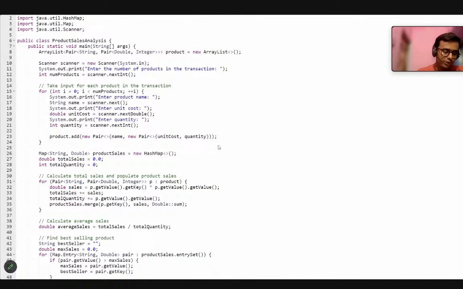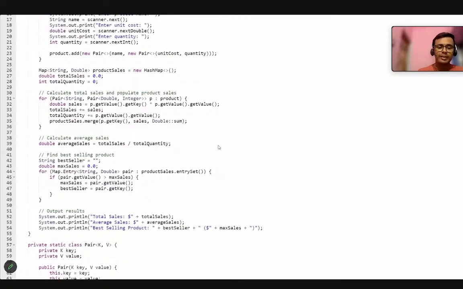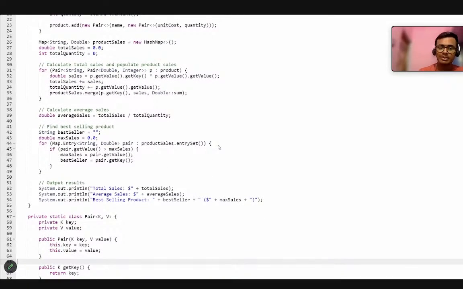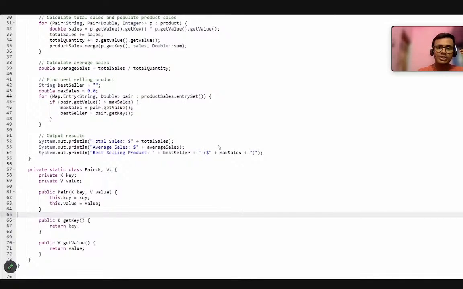You can take a screenshot also. This is the same Java code. I have commented everything so that you can understand. I will be sharing the same Java code with you guys after this class ends in the comment section also. So you will get to know how to solve this problem in Java also. Is this fine with everyone?